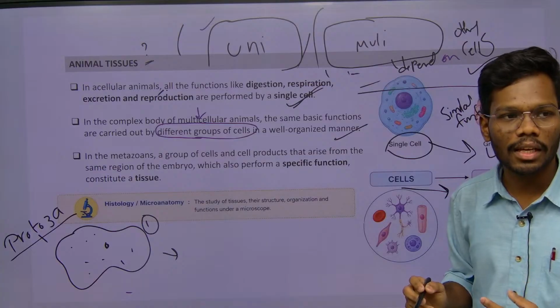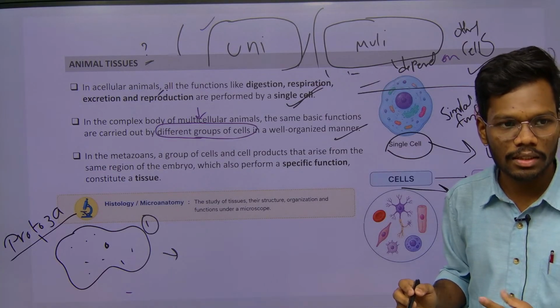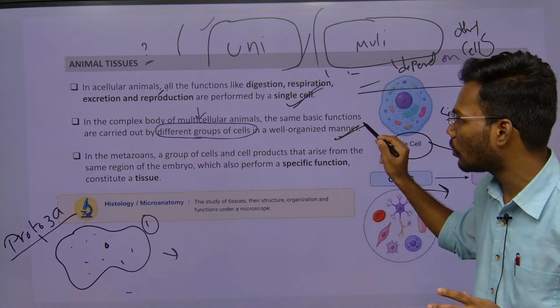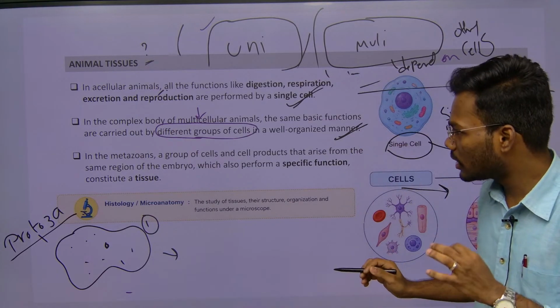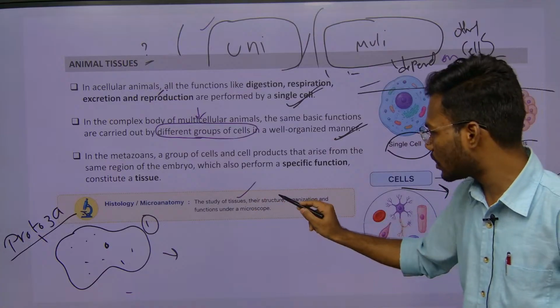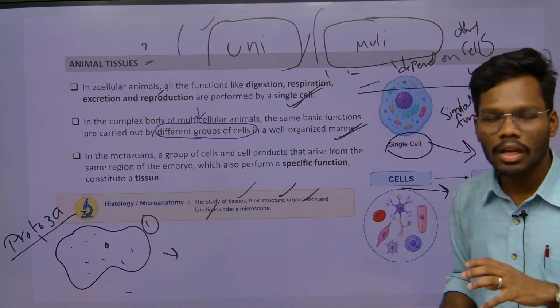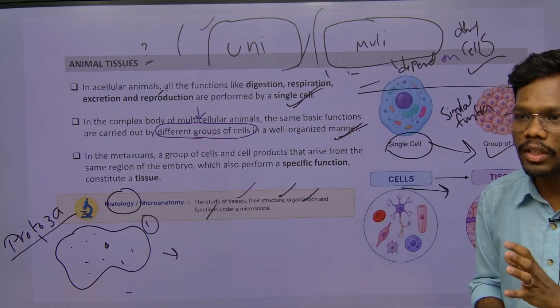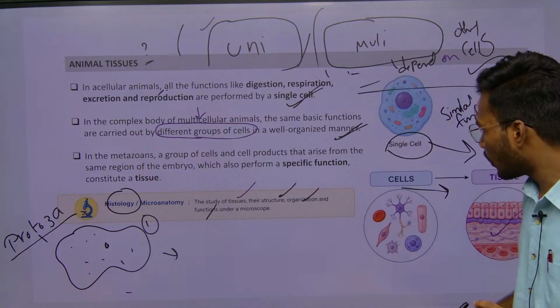So we have the pancreas, with alpha cells and beta cells, all performing similar kinds of functions with a group of cells. Next, the study of the structural and functional organization of tissues is called histology, right?